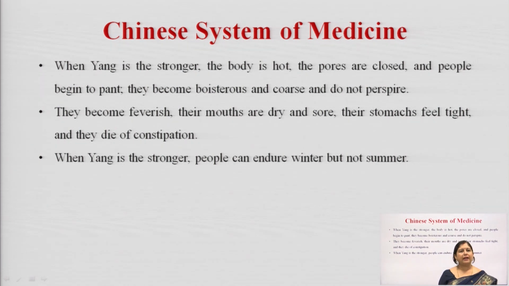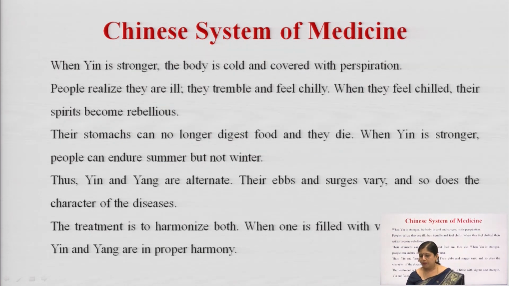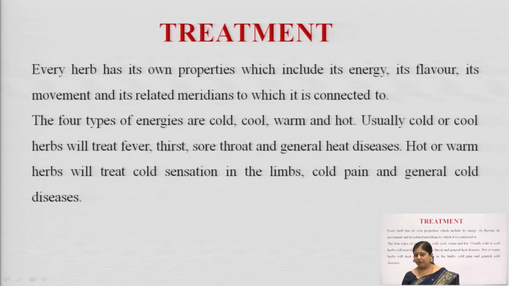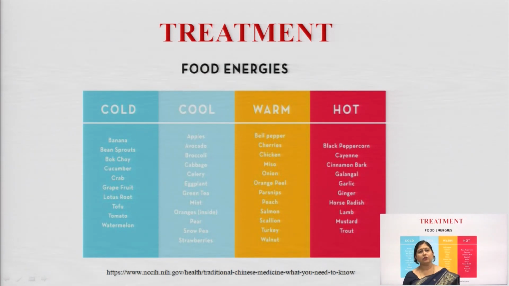So, what has to be given in that case? We have to give substances of a yin property. Similarly, if yin is stronger, the person is more cold, he will start coughing, he will start shivering, and in that case we have to give certain yang property substances. So, the treatment here has to be given where we have the opposite nature of the yin or the yang. If it is a hot property, we have to give a cold substance or cold foods. If a person has a lot of yang, then he has to be given bananas or cucumbers. If even more heat is getting produced, then he has to be given apples or eggplants.